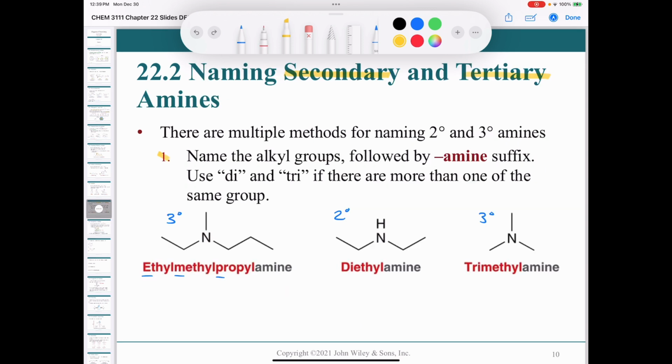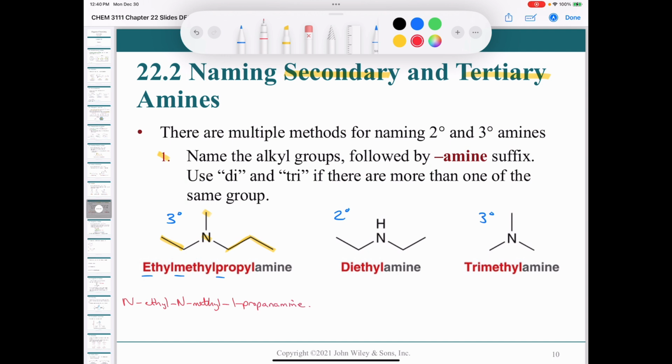Okay, so now let's say we wanted to use the longest carbon chain system or the systematic way to name these three compounds here, okay? Now you probably wouldn't do that, but I'm just using these as examples, right? So if I wanted to name this compound, I would definitely call it ethyl methylpropylamine, but let's just see what the systematic name would be. So we find the longest carbon chain, which has 3 carbons. So this is some kind of 1-propanamine, and then we have an N-ethyl and an N-methyl. So if we put all that together, it would be N-ethyl, N-methyl, 1-propanamine.